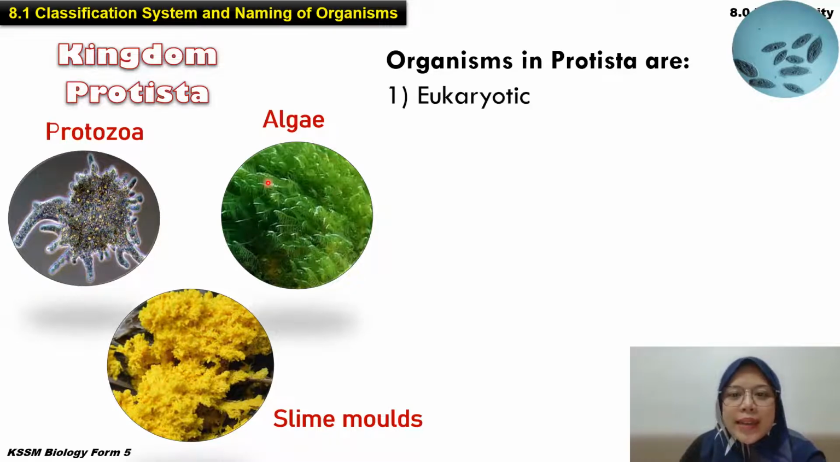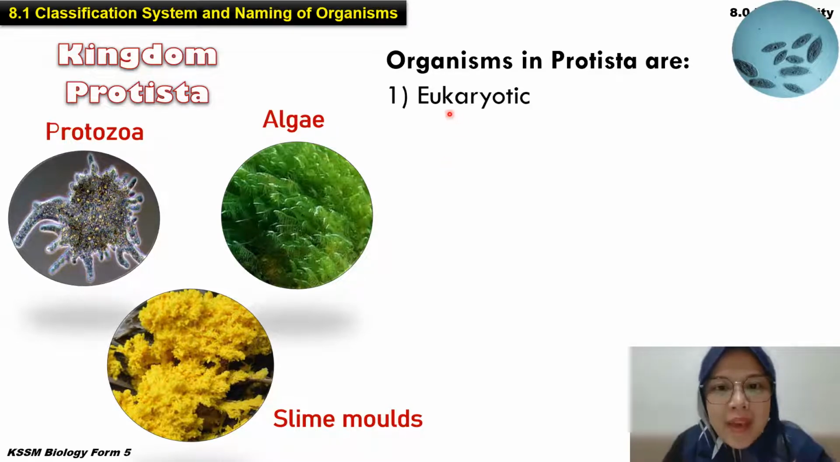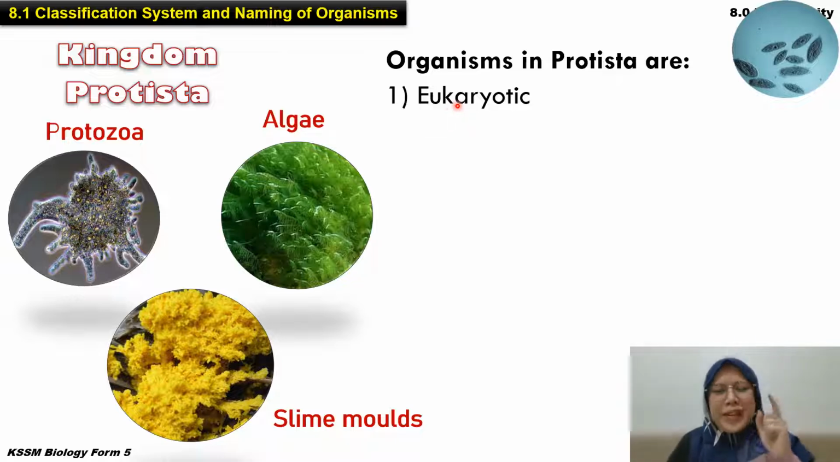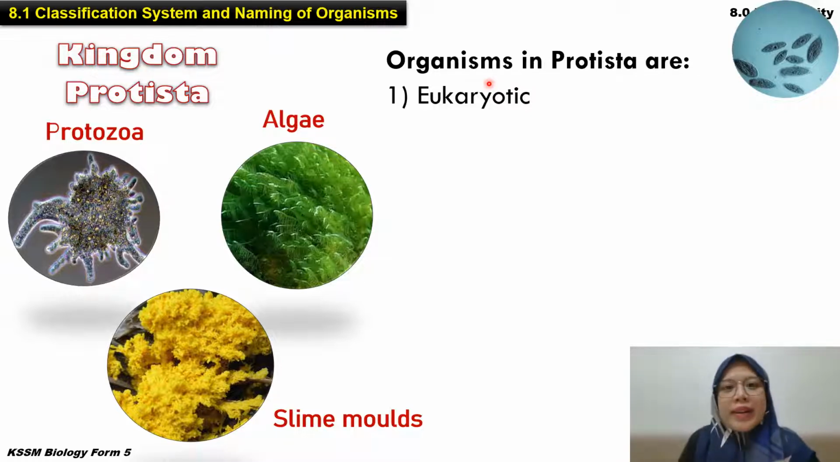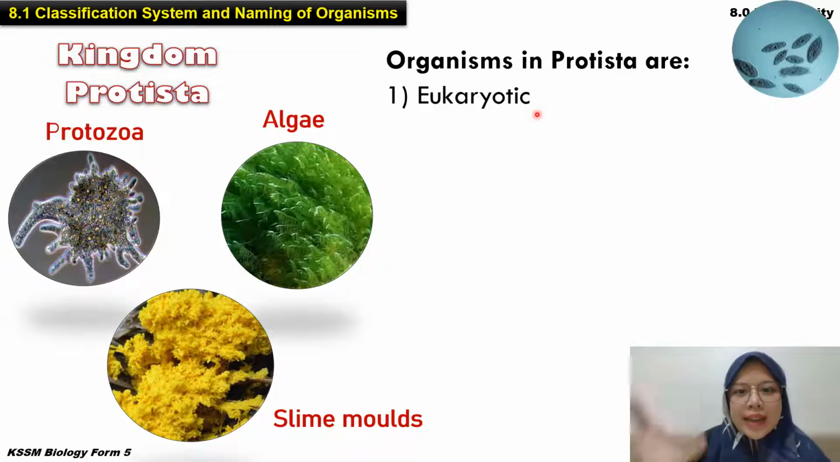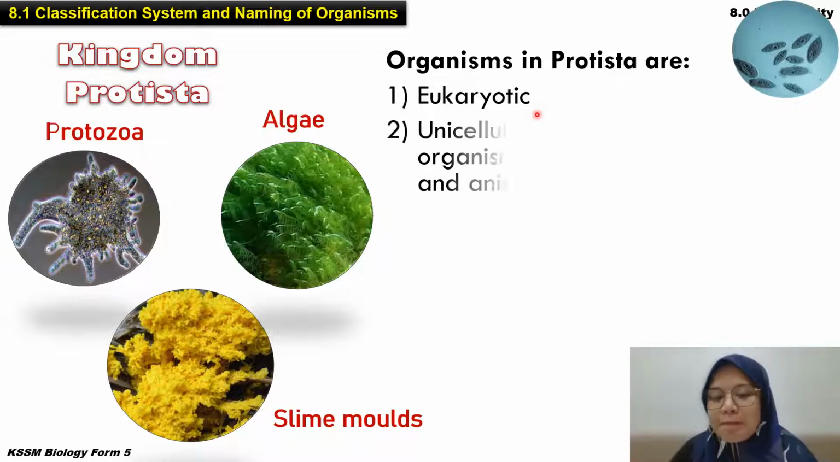So what are the characteristics? Tengok. Number 1, for the kingdom Protista is that they are eukaryotic. Eukaryotic maksudnya it means that the cell now has the nucleus, dia dah ada organelle, simple organelle like that lah. So tadi prokaryotic. Now is eukaryotic. So once again, eukaryotic means that it has the nucleus, the cell has the cytoplasm, the organelle in the cytoplasm, all that.